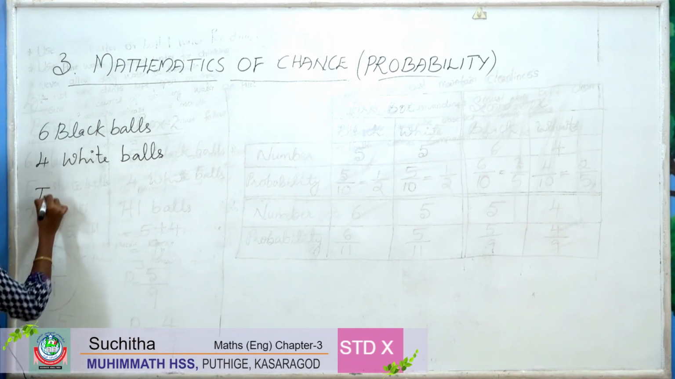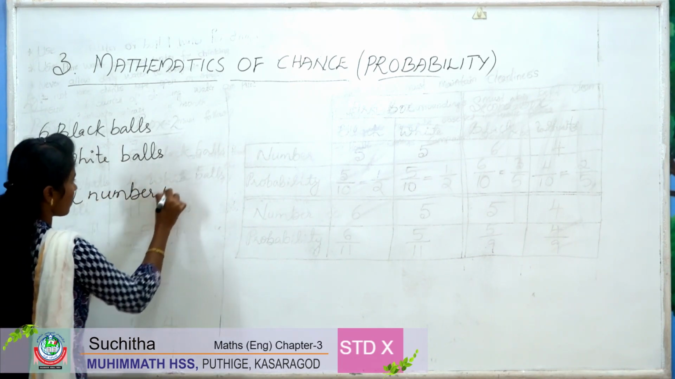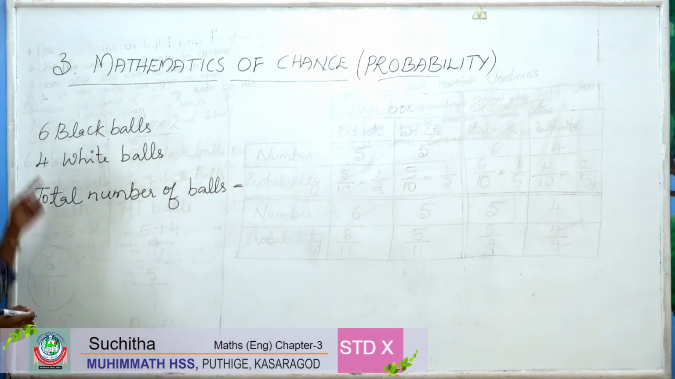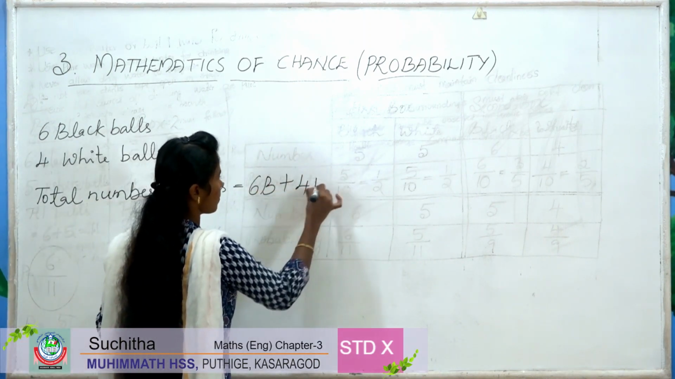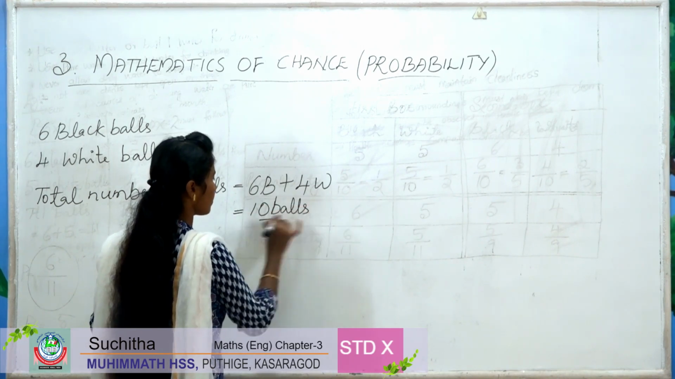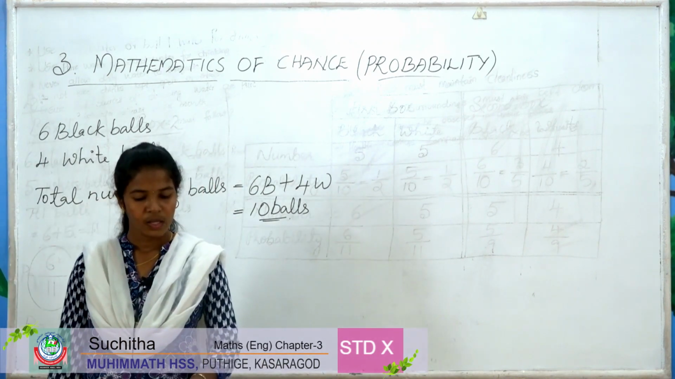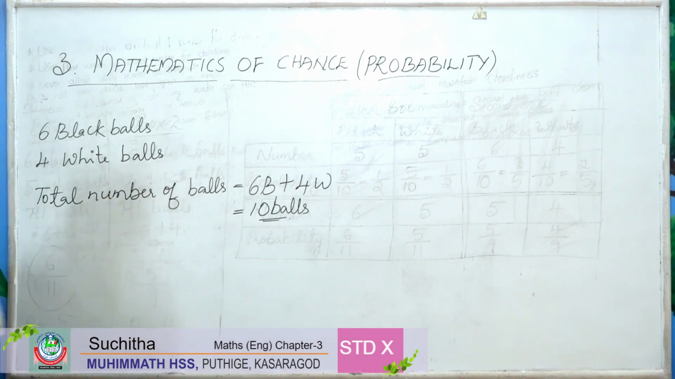Therefore, total number of balls are 6 black plus 4 white, equal to 10 balls. There are total 10 balls in a box. If a ball is taken from it, what is the probability of it being black? If we choose a ball from it, what is the probability of getting a black ball?